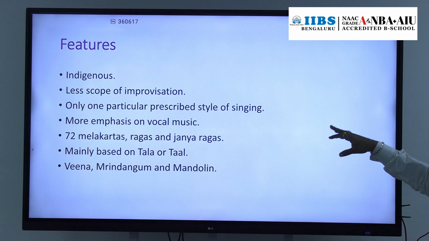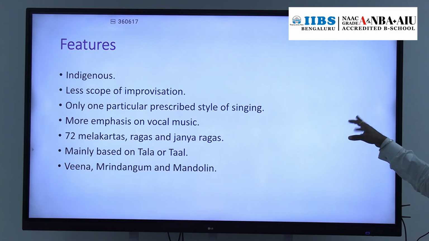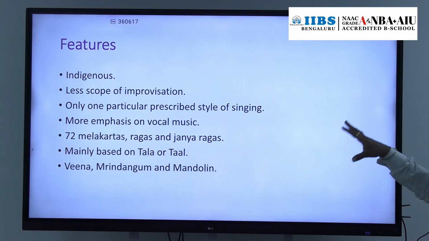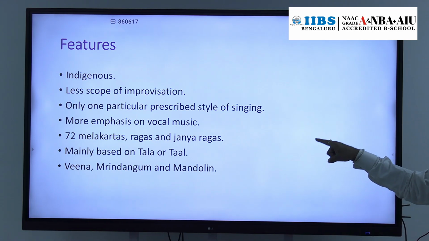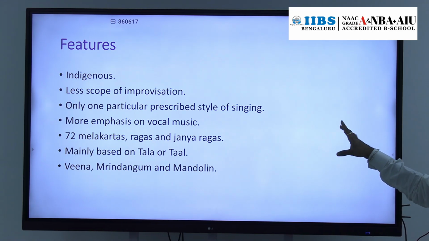It has 72 melakartas, ragas and janya ragas. And it is mainly based upon the tal. Tal is the rhythmic element. And what are the principal instruments? Veena, mridangam and mandolin. So these are the three principal instruments of Carnatic music.